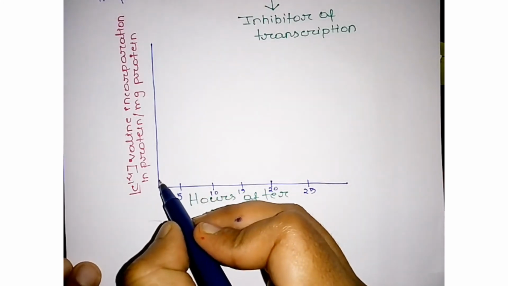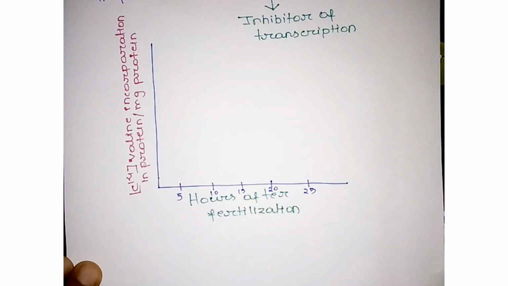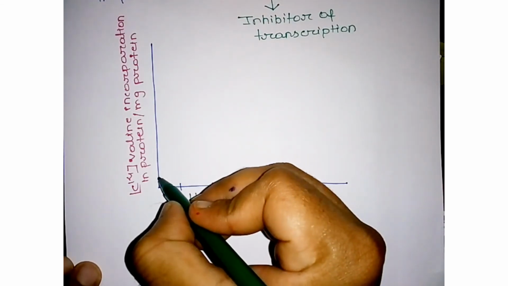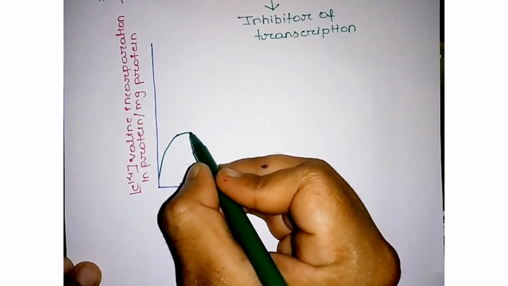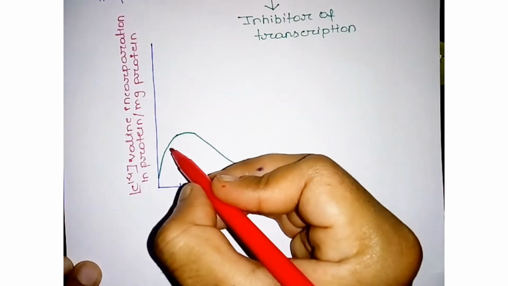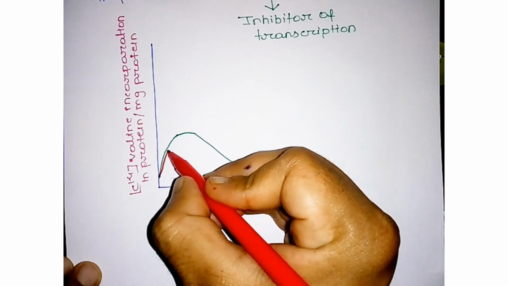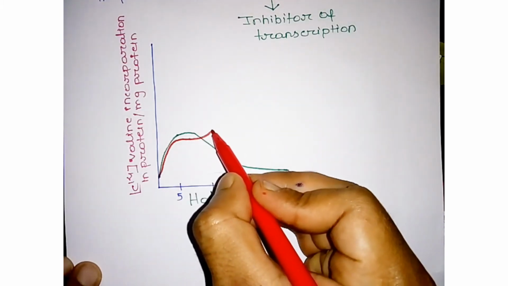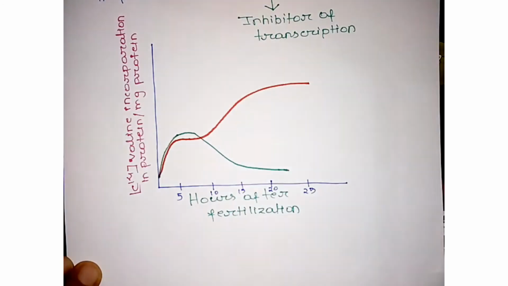Basically we draw two diagrams. In the first diagram, the initial 5 hours are like that. On the other hand, in the other one, after 12 hours the protein level increases.